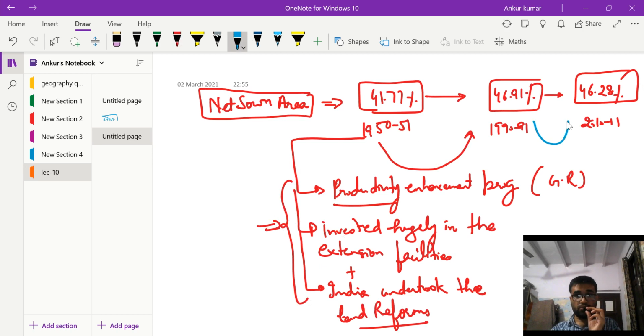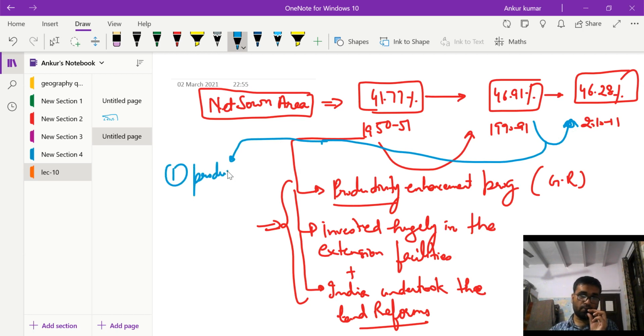But from this period to this period, you are witnessing a decrease. Now why this decrease? If you try to find out the reason for this marginal decrease, number one is that the productivity of land decreased. For example, in the Punjab Haryana region, there was large scale salinization, land degradation, desertification. Because of this, productivity decreased and the net zone area also fell. So that's why there is a marginal decrease.